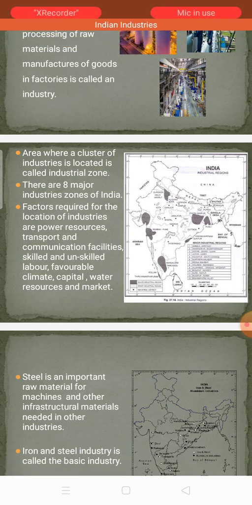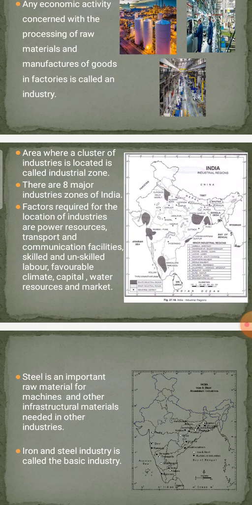Factors required for the location of industries are, first, power resources. Electric power, petroleum, any energy should be available in plenty, that is needed for industries.